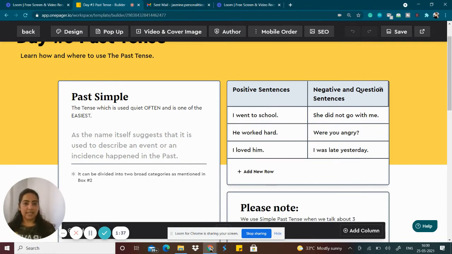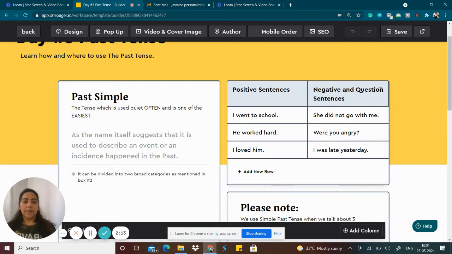Now, positive sentences in simple past, or past simple, mean that a particular incident or event has already happened in the past and it is in the positive form. For example, let's look at this example. I went to school. I went, not go. He worked hard, not he works hard. It's he worked hard. I loved him.